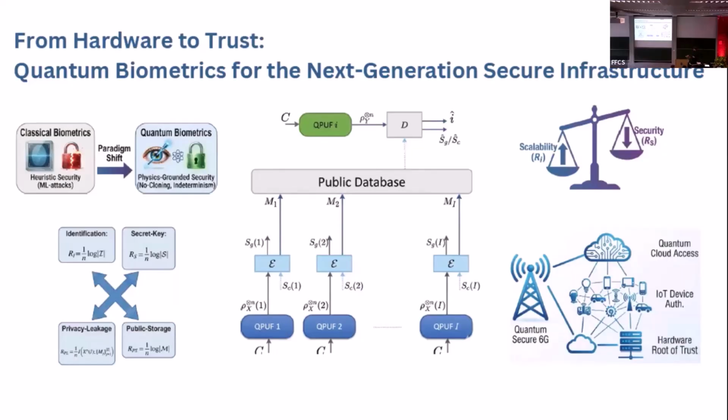We will talk about 4 such competing resources, and in our poster and later in our paper, we have characterized these resource trade-offs information theoretically, which can help any system designer to design their system to focus on either scalability or security. We will also discuss the applications of these quantum biometric-based feature extractions.